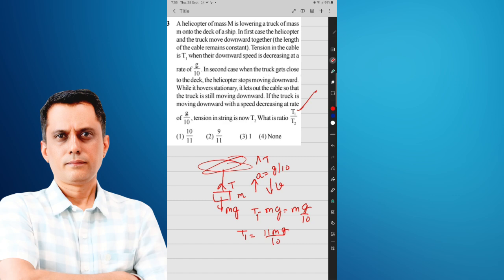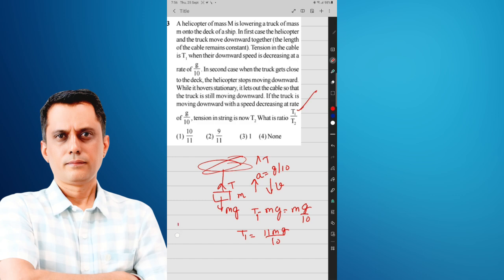when the truck gets close to the deck and the helicopter stops moving, it hovers stationary, and it lets out the cable so that the truck is still moving down. The main thing is the truck, because we want to find the tension in the cable, and the tension in the cable is connected with the truck.